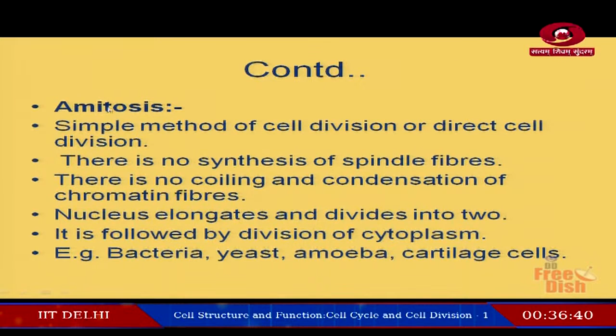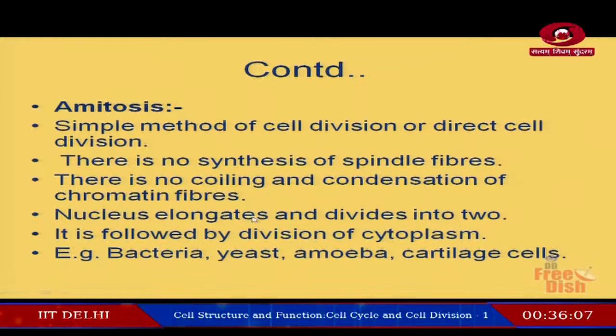Here comes yet another type of cell division, amitosis. It is a simple method of cell division, or it is known as direct cell division. There is no synthesis of spindle fibers. There is no coiling and condensation of chromatin fibers.